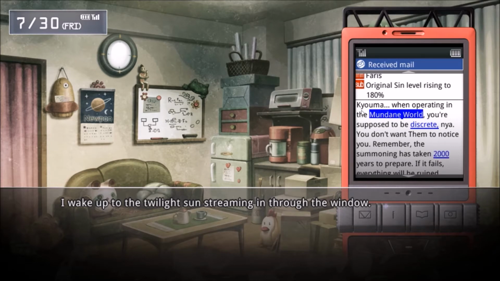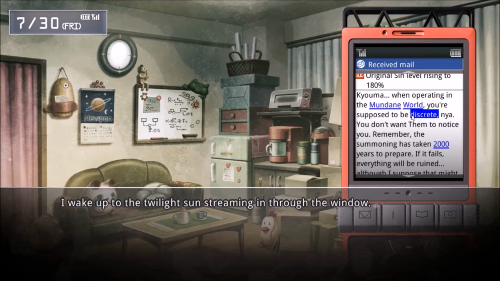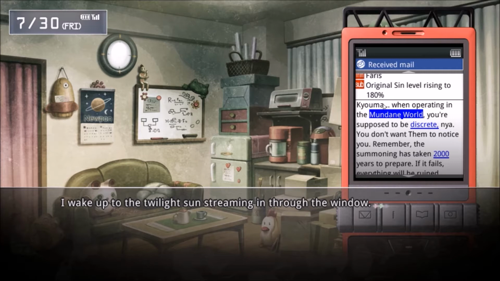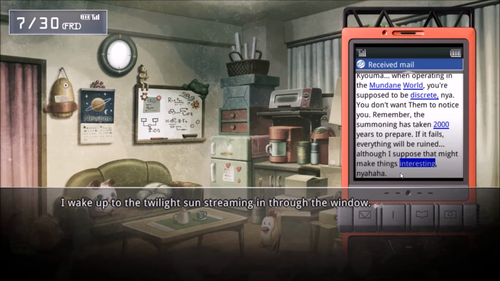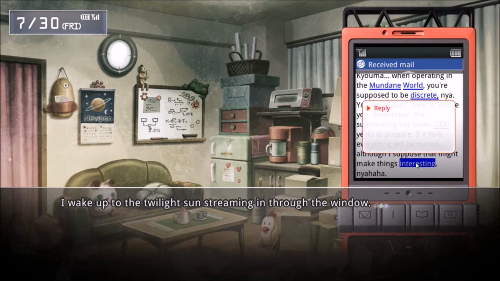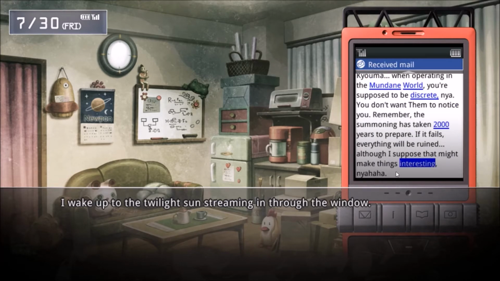Okay, I'm going to try to read this now. Kilma, when operating in the mundane world, you're supposed to be discreet, yeah? You don't want them to notice you. Remember, the summoning has taken 2,000 years to prepare. If it fails, everything will be ruined. I suppose that might make things interesting. Yeah, I suck at reading in that kind of voice. I wish it would give me, like, an option.